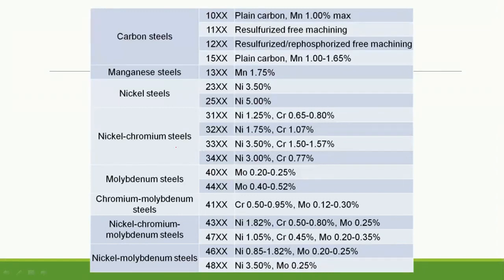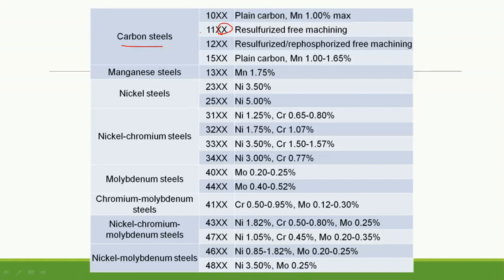This is a table which gives us certain examples, some more designations of steel on the basis of AISI. So carbon steels, so 10XX, so this is a plain carbon steel, its manganese percentage is 1% max. 11XX, so this XX will give us the percentage of carbon, but this 11 means resulfurized free machining steel. 12 means resulfurized, rephosphorized free machining steel.